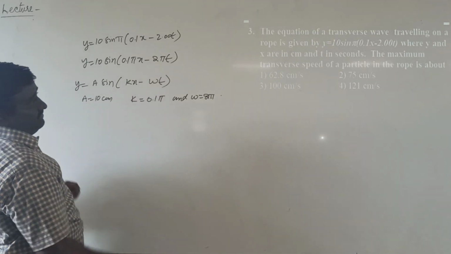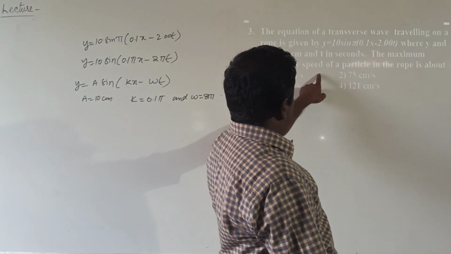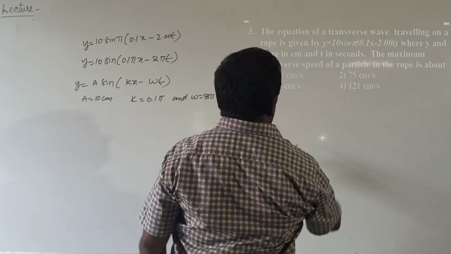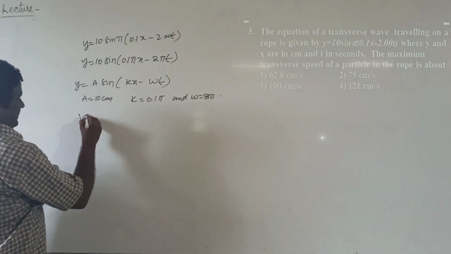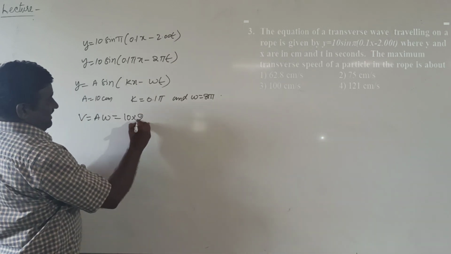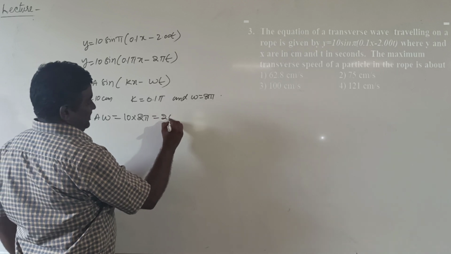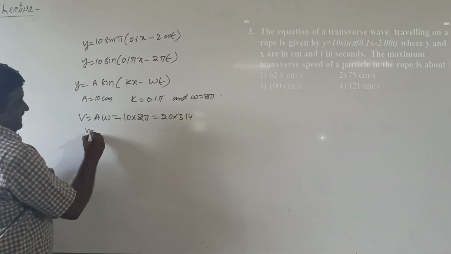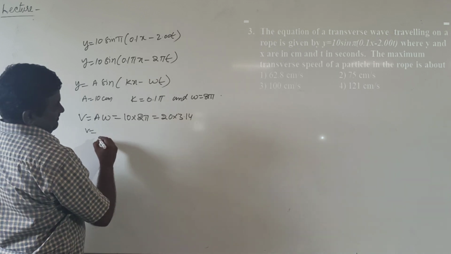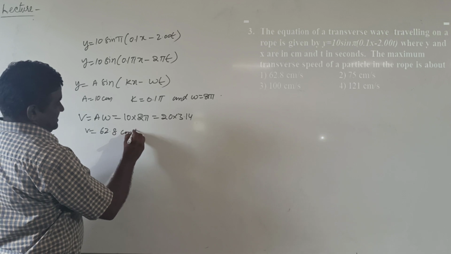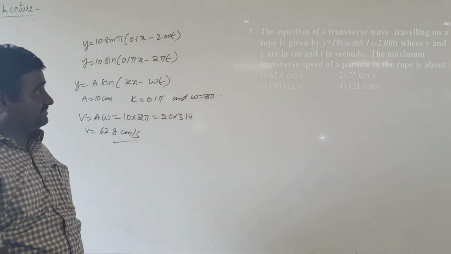In a transverse wave, the maximum speed of a particle is v equal to a omega. A value 10, omega value 2 pi, so 10 into 2 into 3.14, then v equal to 62.8 centimeters per second is the answer.